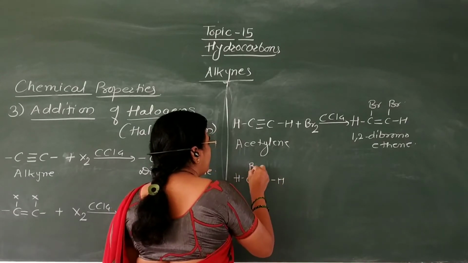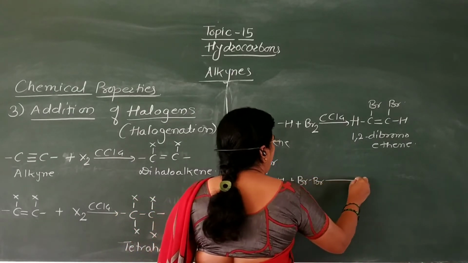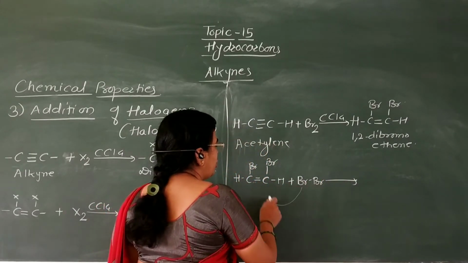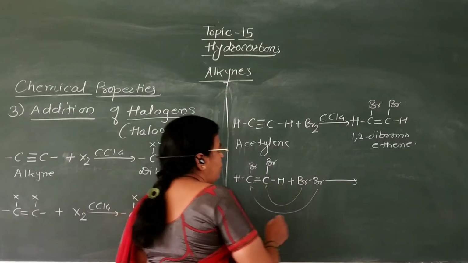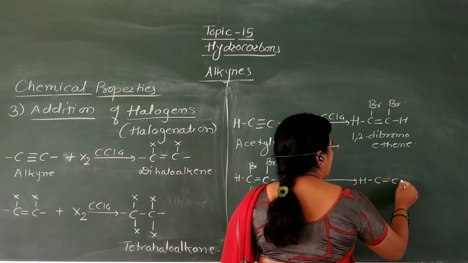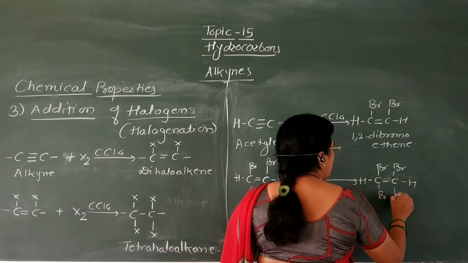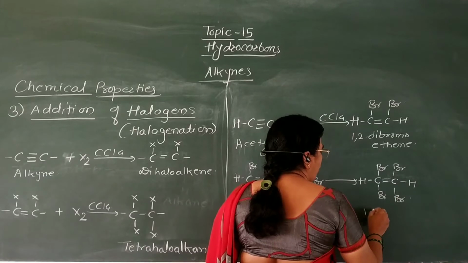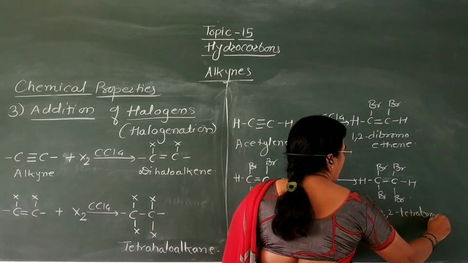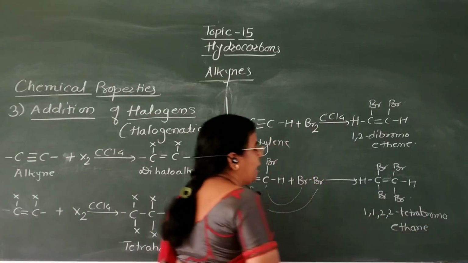Now, in second step, this 1,2-dibromoethene again undergoes addition reaction with bromine molecule in presence of this CCl4 solvent, that is carbon tetrachloride solvent. Addition of this bromine takes place across the double bond to form here this compound. Name of this compound is 1,1,2,2-tetrabromoethane. Formation of 1,1,2,2-tetrabromoethane takes place.